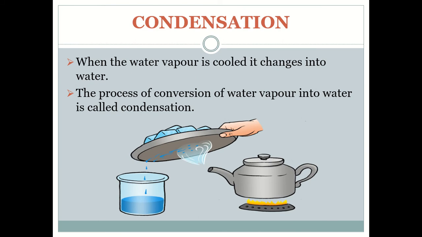Whenever we are cooking something, we see steam or water vapor coming out of the vessel. If we put a lid over this, as soon as the water vapor touches the lid, it converts into water. This process of conversion of water vapor into water is called condensation.